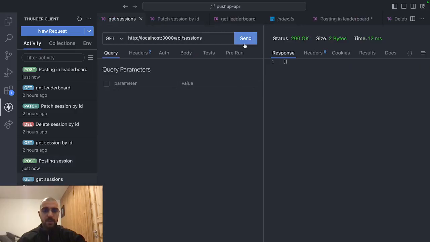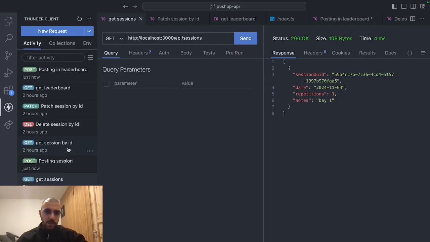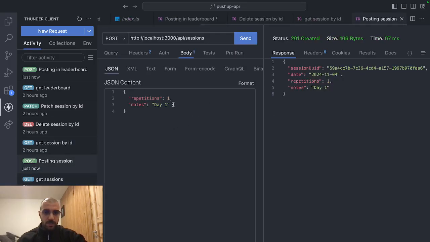Now, if we want to get sessions, we press here and we get an array of objects of sessions, and we get the session that we already inputted. Also, if we want to, we can create more sessions.